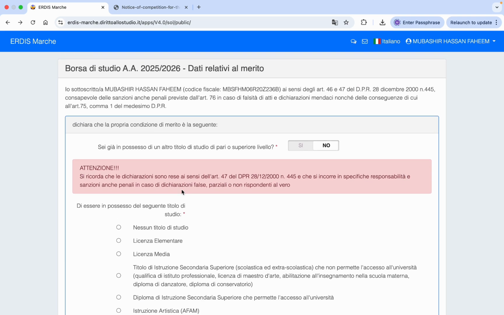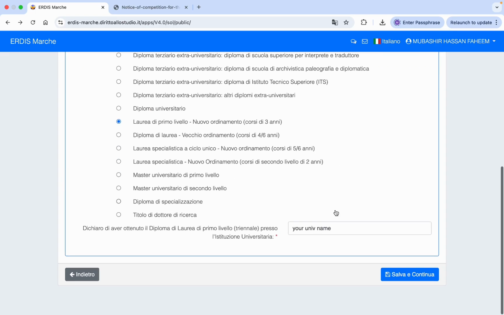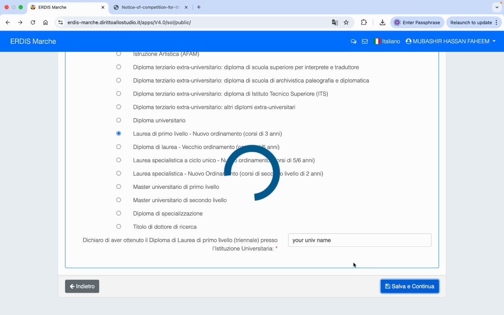And this red warning says that if you make a false declaration, then you will face the corresponding Italian law on false declaration. So click Salva e Continua.